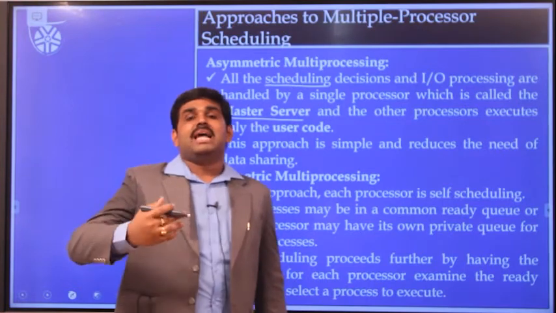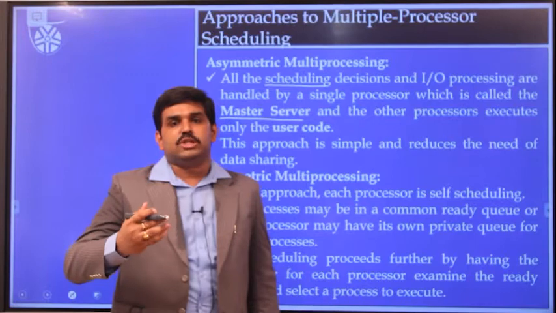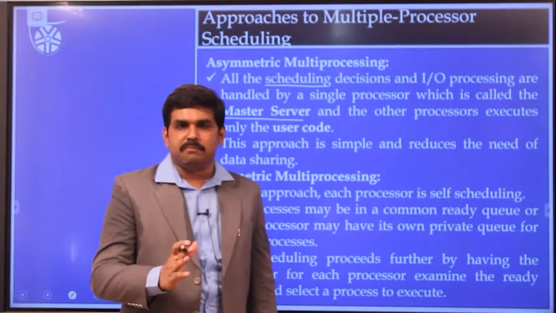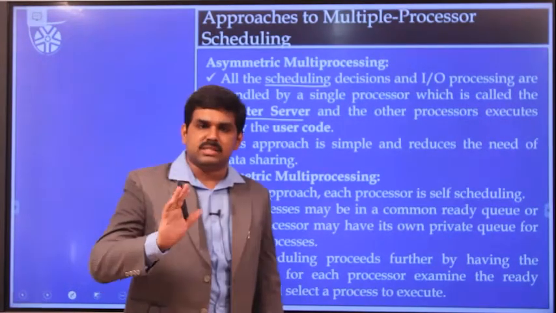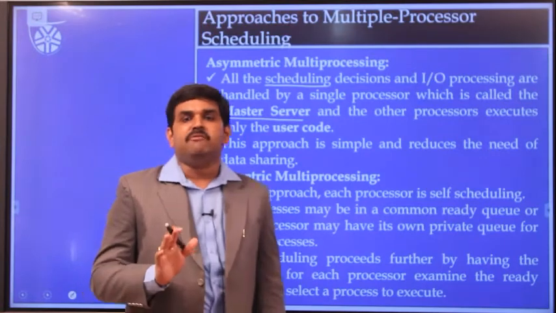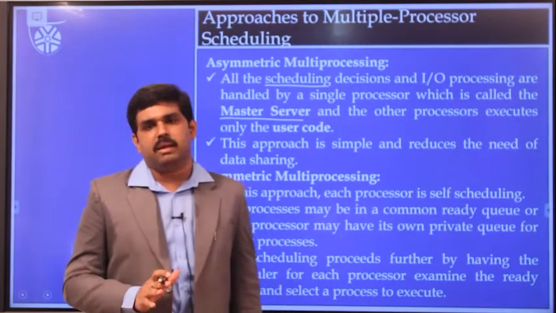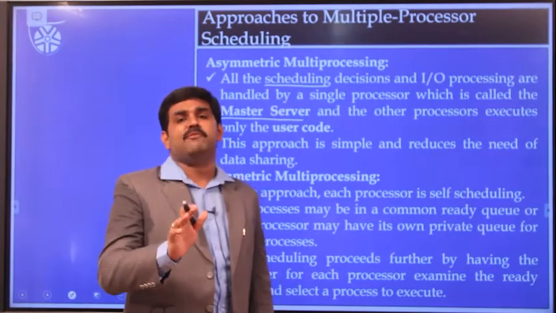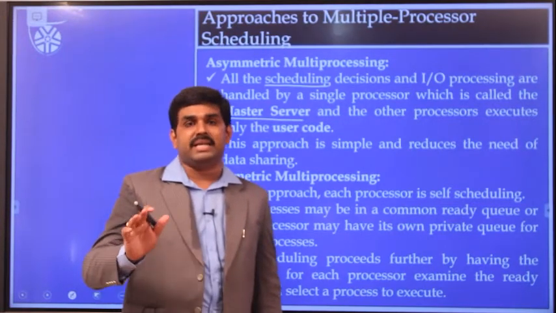All the other processors serve as regular processors for the execution of instructions only. The scheduling decisions, IO processing, and process scheduling will be taken care of by the master processor only. Due to that reason, information sharing becomes much easier in an asymmetric multiprocessing environment. But this becomes a very difficult task in the implementation of a symmetric multiprocessing environment.